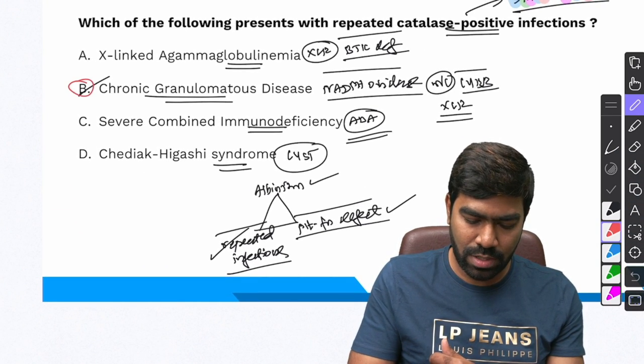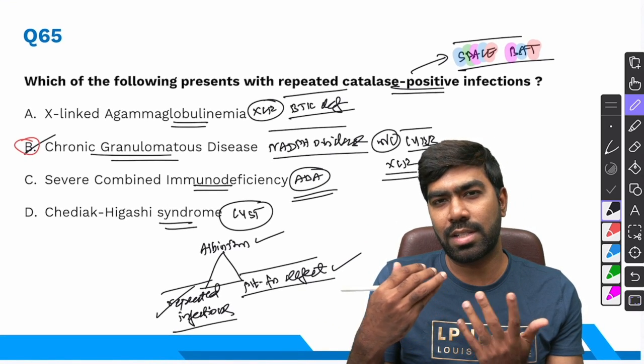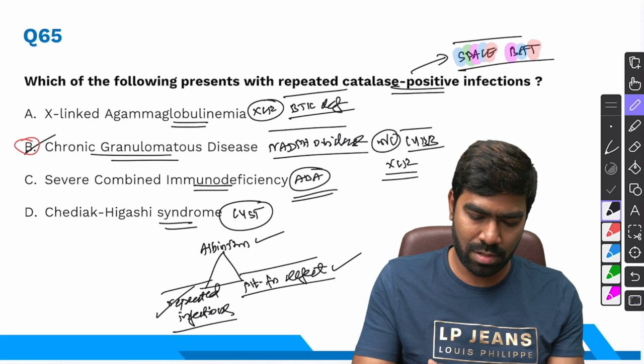So the right answer for this question is option B, chronic granulomatous disease, which can be diagnosed with the help of something called the NBT test or the modern dihydrorhodamine test, which is a flow cytometry based test.